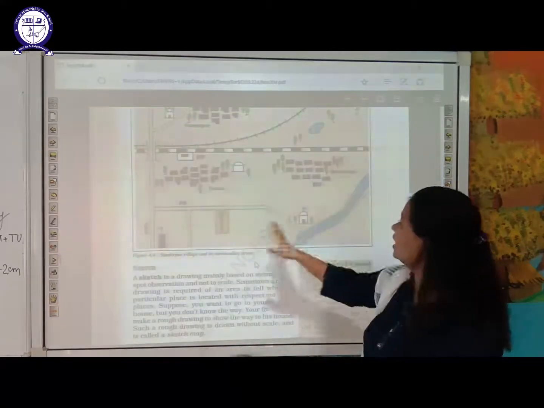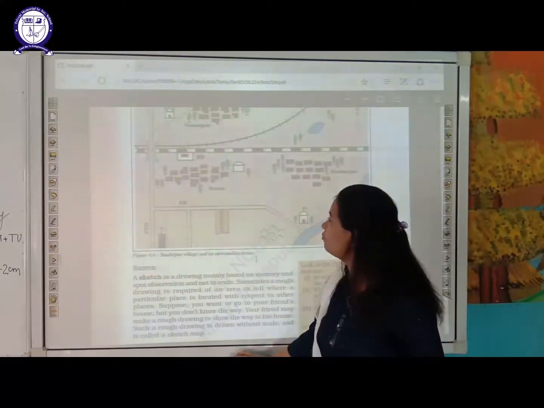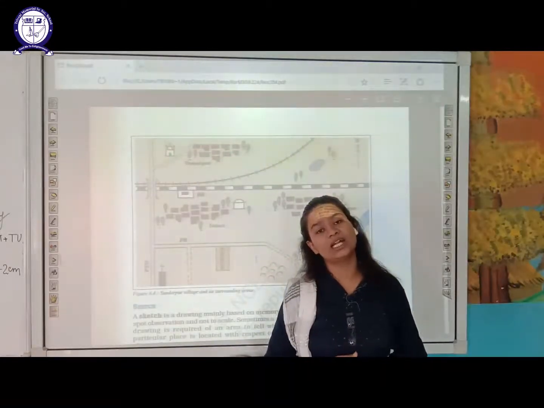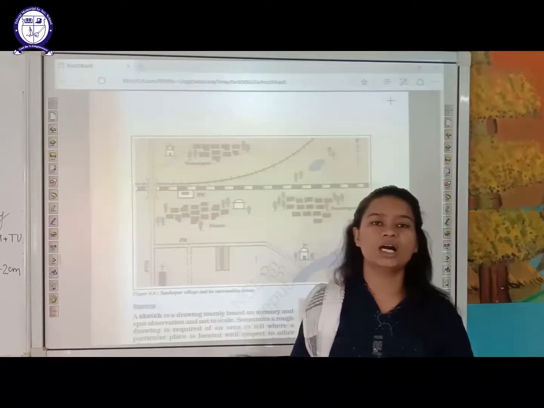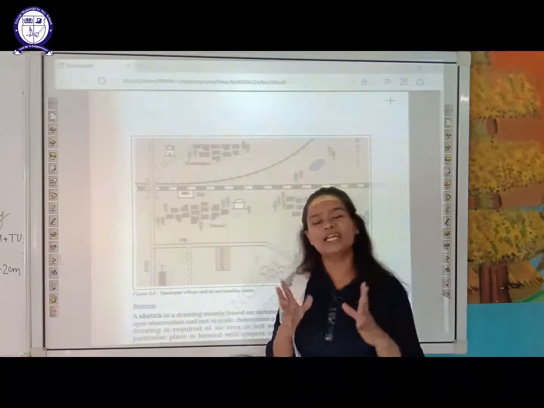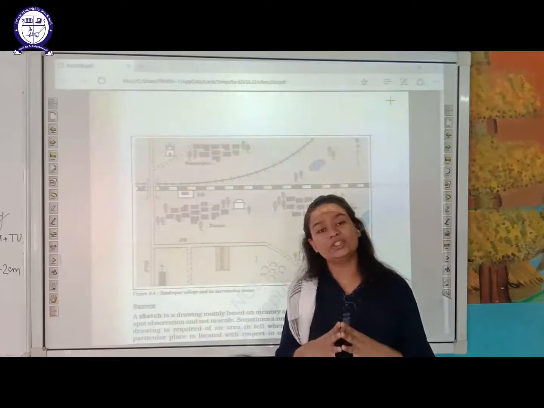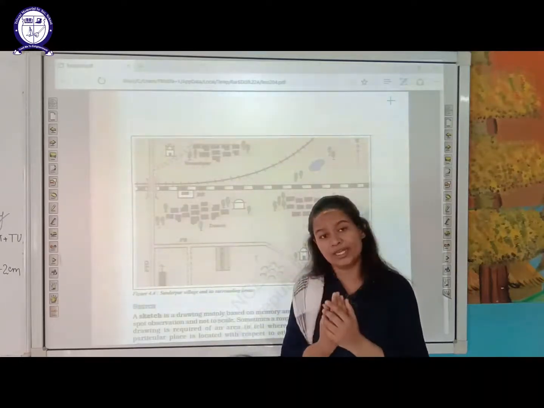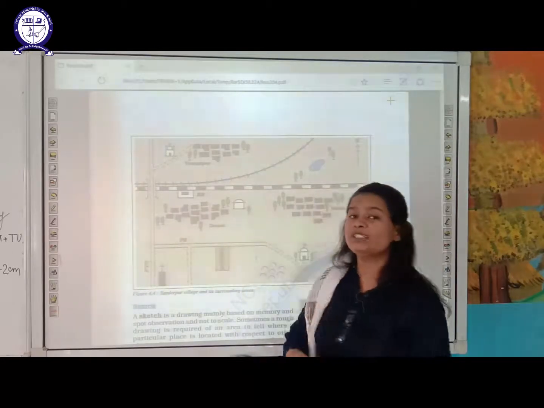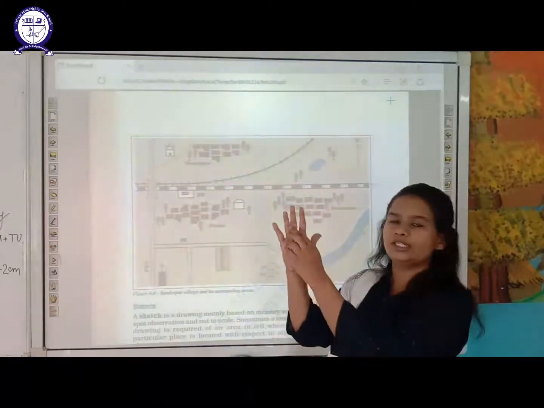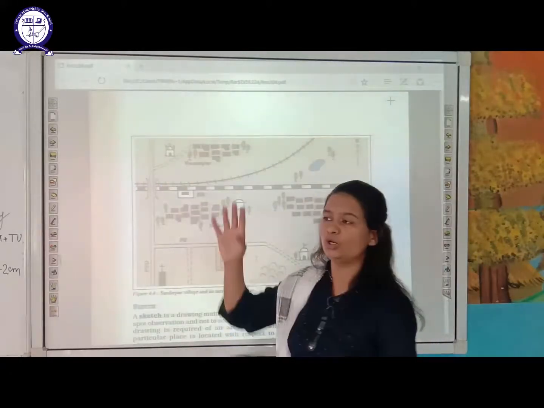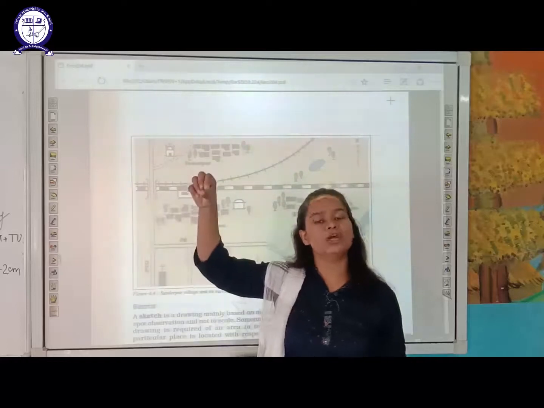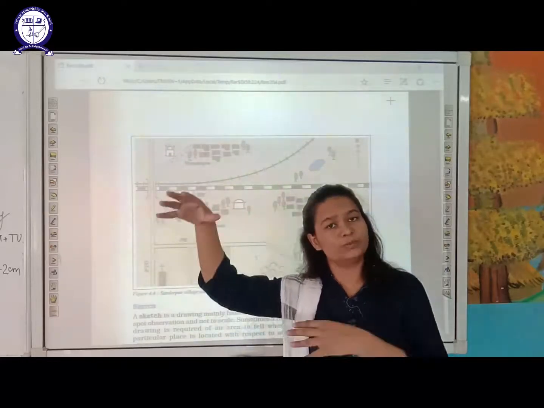You can see here, this is one of the maps. Students, the best example I can give you regarding a map is the invitation card we get for marriages. At the back side of the card, a map is located. In that map you will see the line will go there, you have to approach this particular banquet hall, or you have to go to this particular location.